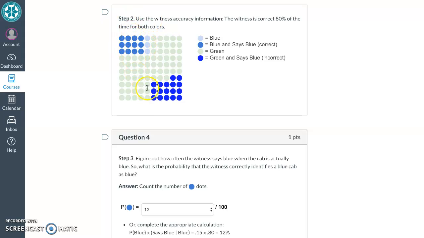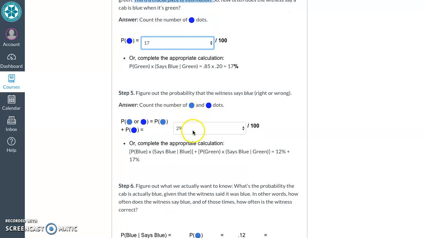These dark dots are all the times the witness says it's blue. We'll just add that up. 12 plus 17 equals 29. Get that from the drop down.